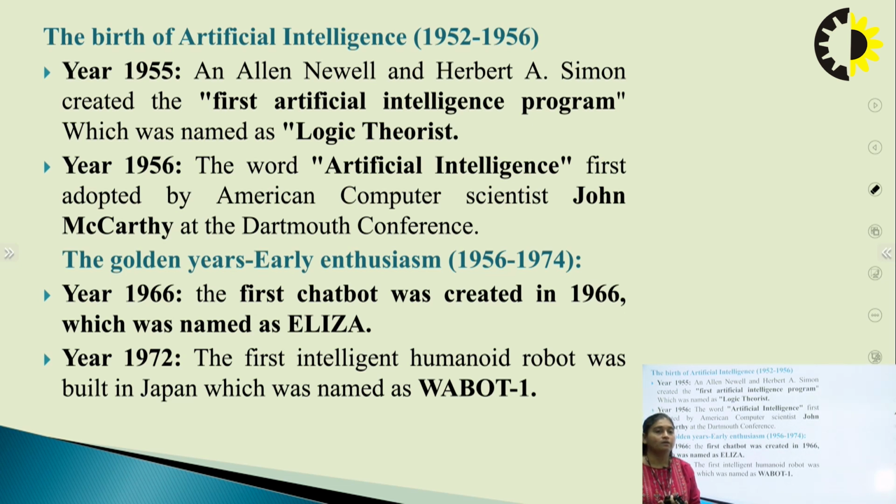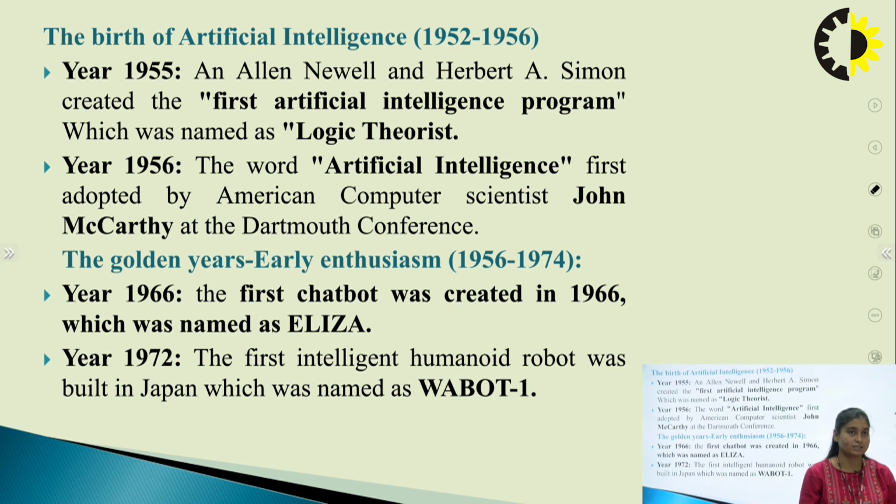The next duration, 1956 to 1974, is referred to as the golden years, as there was enthusiasm among AI researchers. In 1966, the first chatbot, named Eliza, was created.